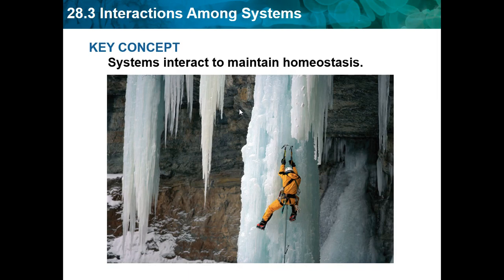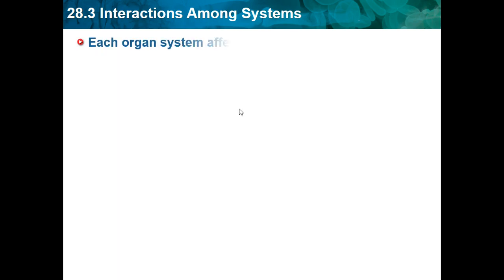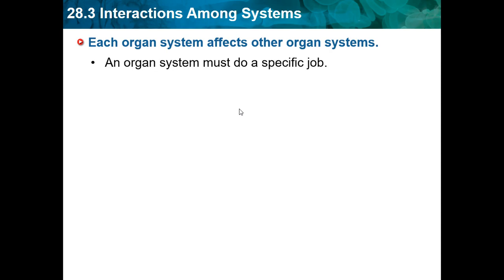So interactions among systems, 28.3. A key concept is systems interact to maintain homeostasis. So basically all our different organ systems interact and they all work together to create homeostasis. Each organ system affects other organ systems. An organ system must do a specific job.